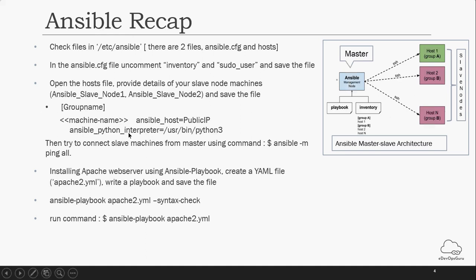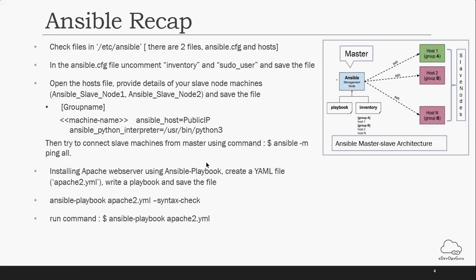While installing Ansible, Python is also installed by default, because Ansible is dependent on Python. If your machine has an updated Python, you need to mention Python 3 using the interpreter. In the playbook you need to mention which host group in the host file has the IP address of your slave machine, like slave node or something, using that name between square brackets.